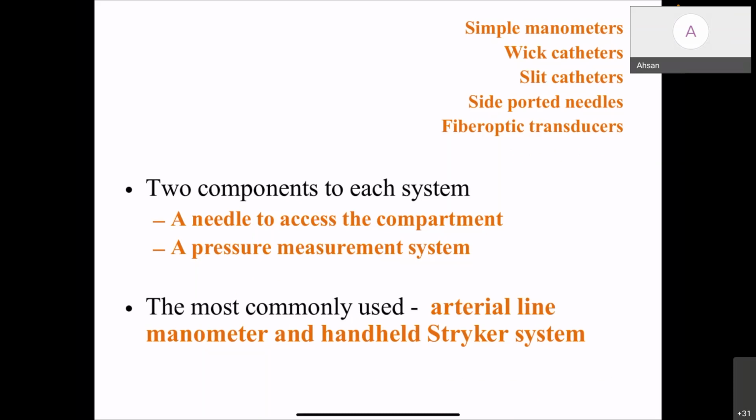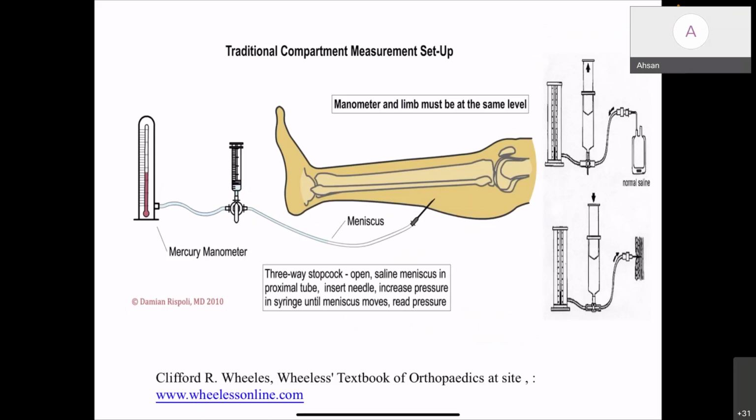The most commonly used systems are the arterial line manometer and the handheld Stryker system. This is the traditional simple setup to measure a compartment pressure. We need a needle to access the compartment and a saline column connected through a three-way to a mercury manometer. We have to poke into the compartment in question, and when the three-way is on in all directions, we can get a reading in the mercury manometer.